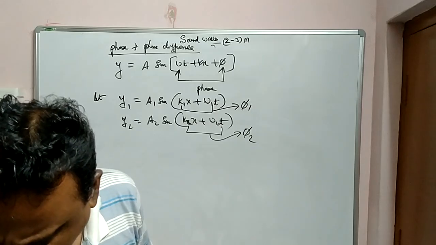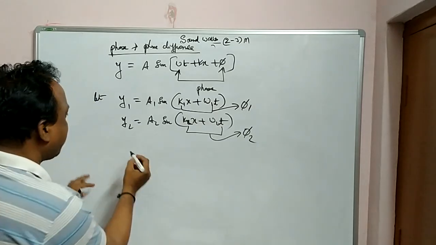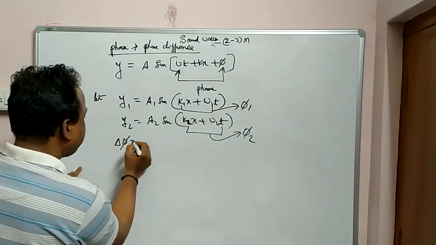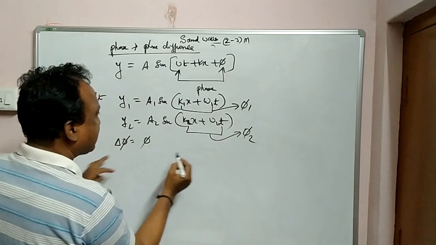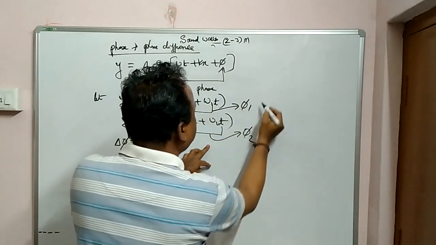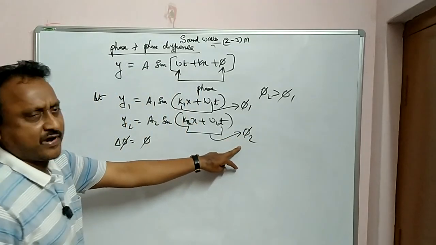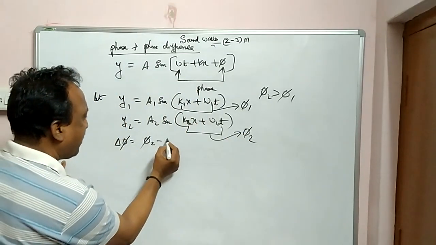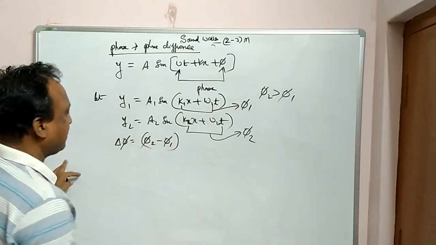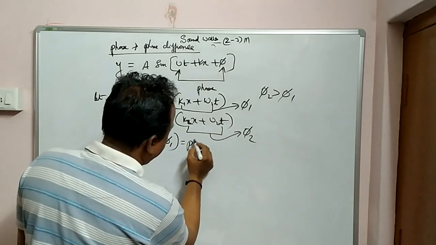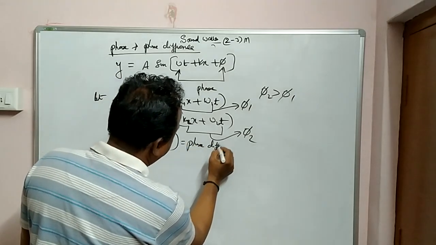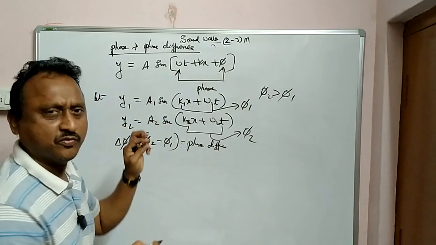Now how will you express the phase difference? Phase difference is delta phi. Let us assume that phi 2 is greater than phi 1. Then phi 2 minus phi 1 is called the phase difference between these two waves.